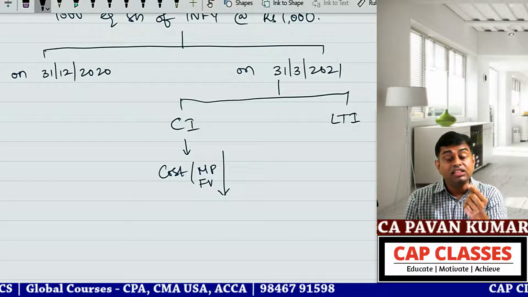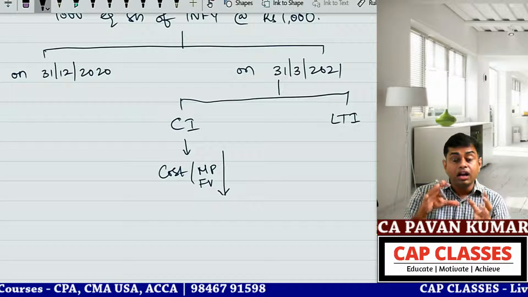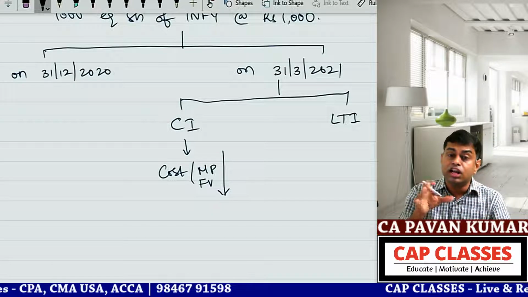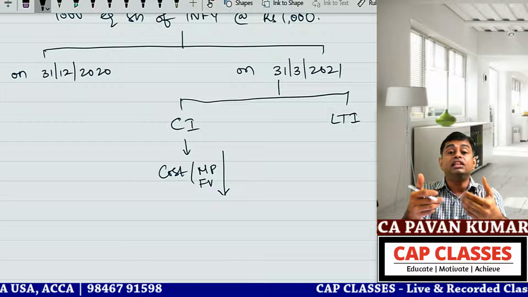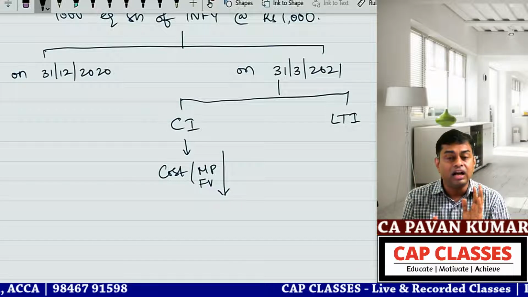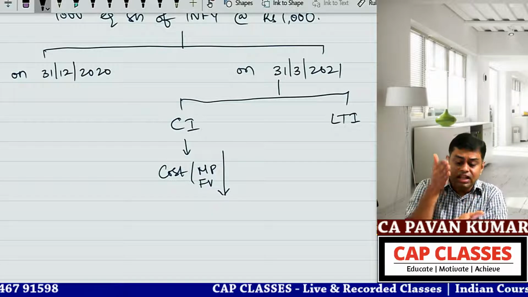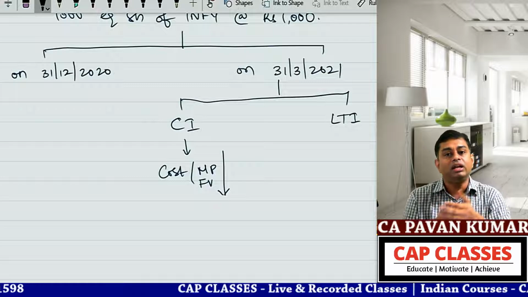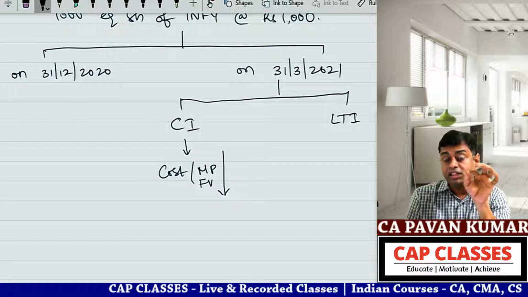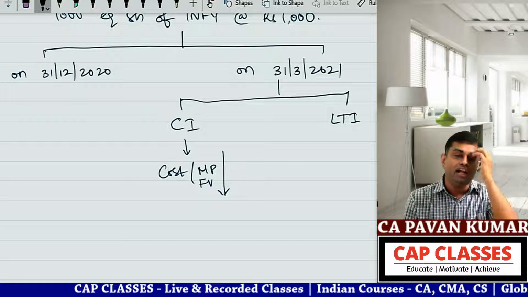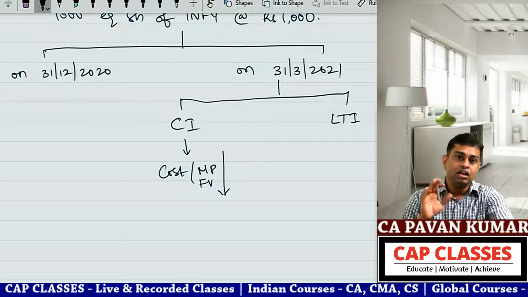If market price is not available, then you need to calculate fair value: arm's length transaction, unrelated parties, knowledgeable buyer, knowledgeable seller, intention to buy, not forced to buy. That is the fair value definition, which you need to apply when market price is not available. But Infosys is a listed company, so market price is available. That itself is the fair value. If you are speaking about XYZ Limited, which is not a listed company, then market price is not available and you need to calculate fair value separately. That is a different story.